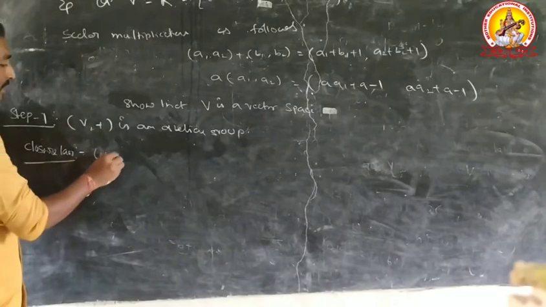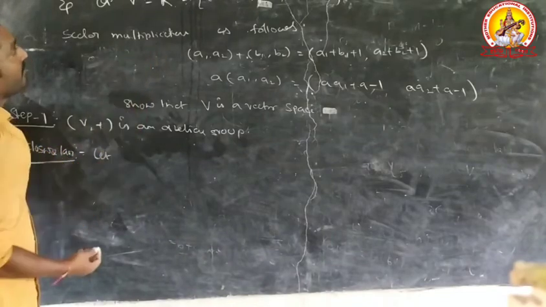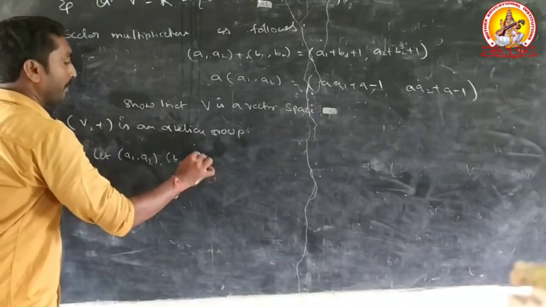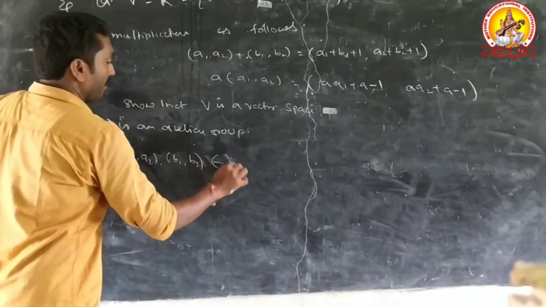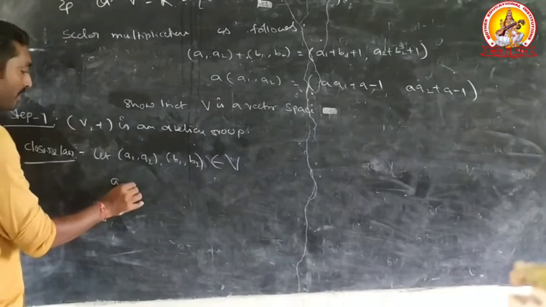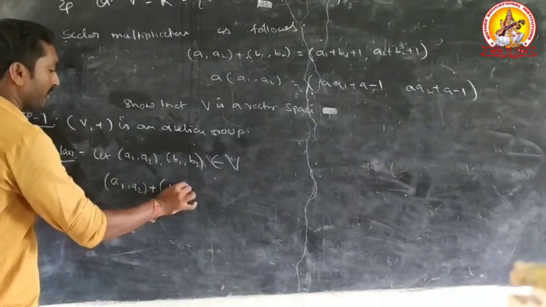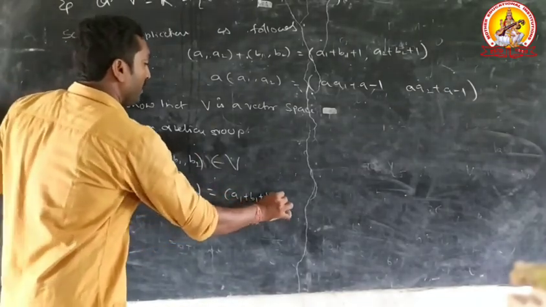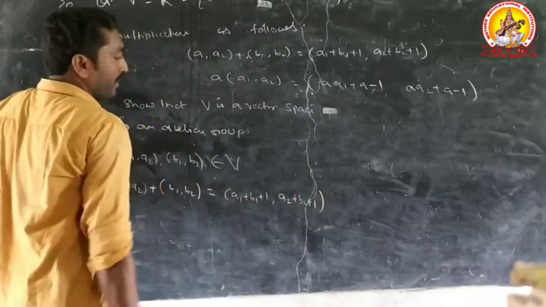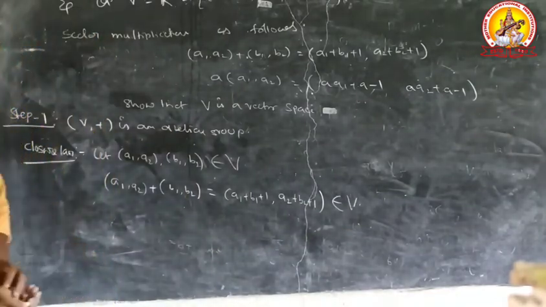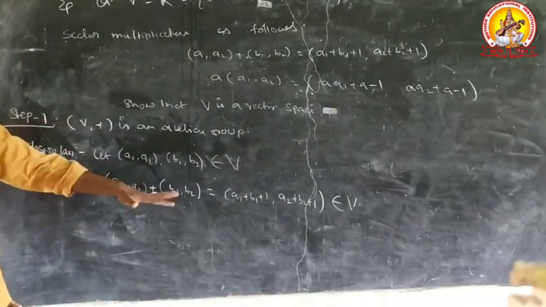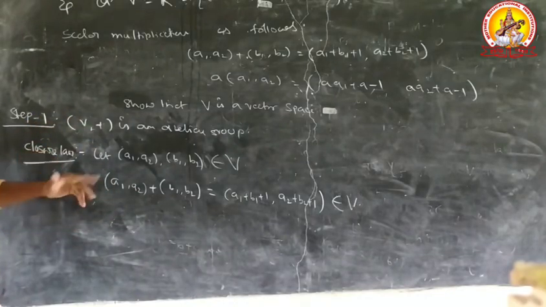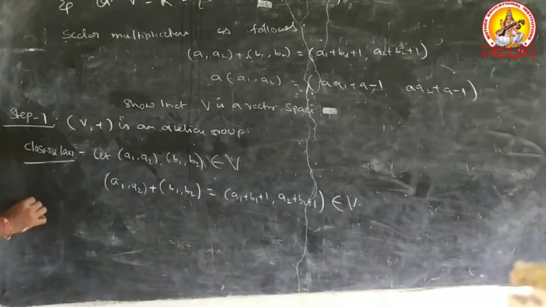Closure law: let any two vectors in V, let A1 comma A2, B1 comma B2 belong to V. That implies A1 comma A2 plus B1 comma B2 equals A1 plus B1 plus 1, A2 plus B2 plus 1 belongs to V. Therefore, V satisfies the closure law with respect to addition. Second condition is associative law.